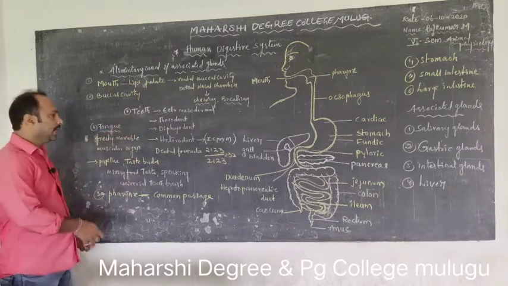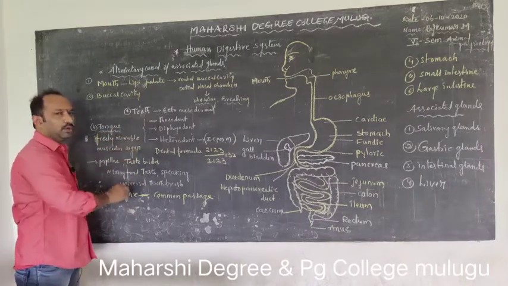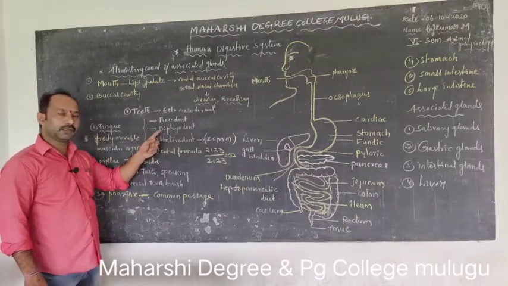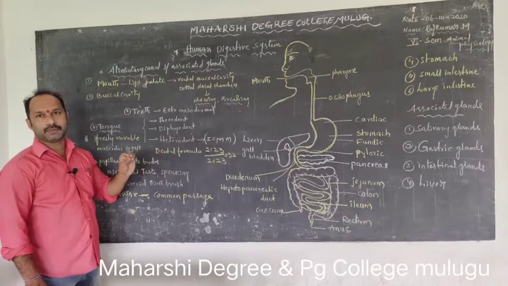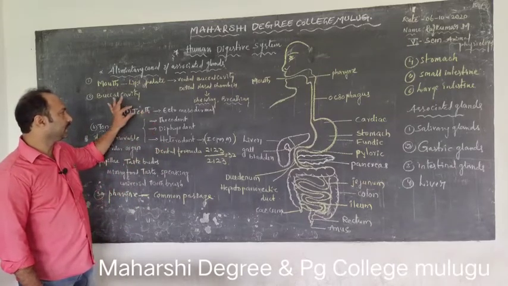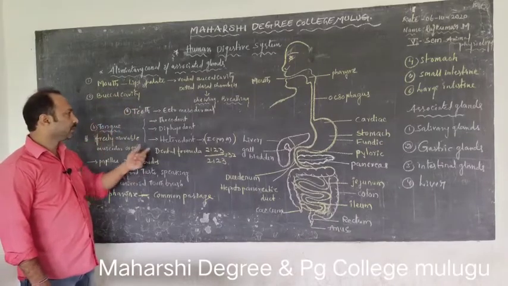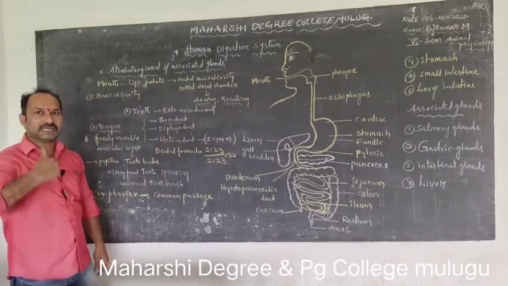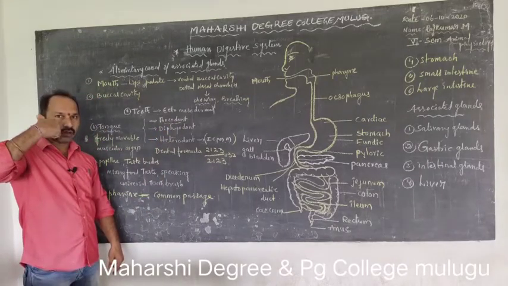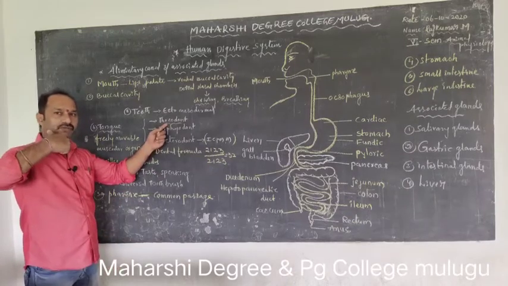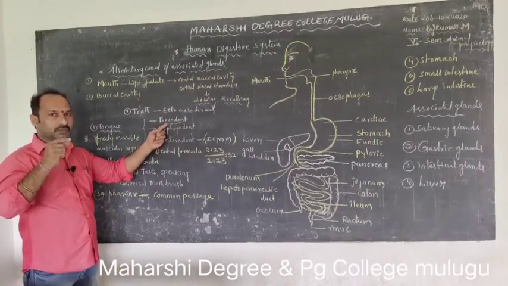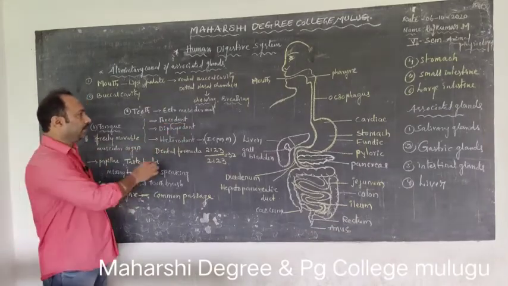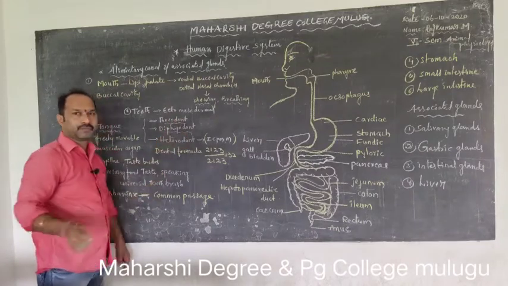Three types of teeth are present in human beings: thecodont, diphyodont and heterodont. Thecodont means teeth are embedded in sockets of the jaws, fixed. Then the second one, diphyodont.